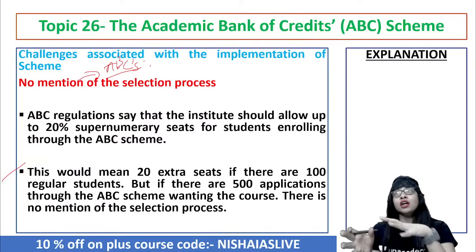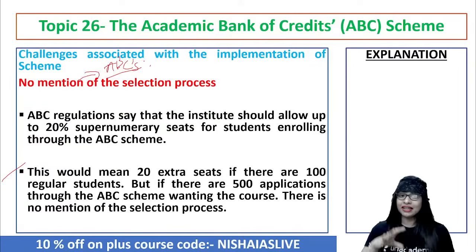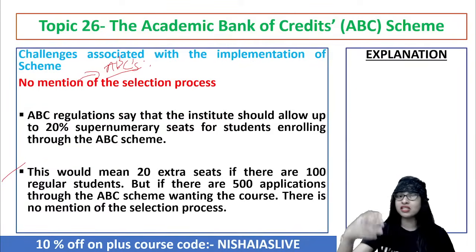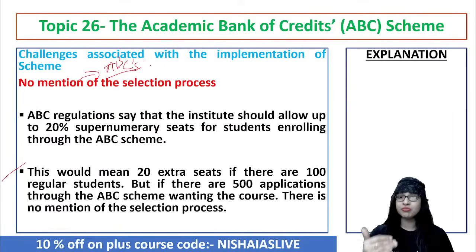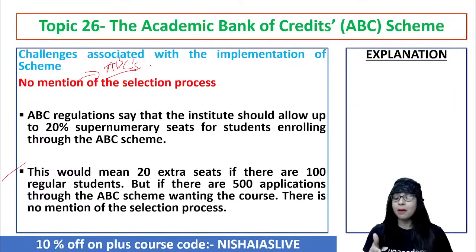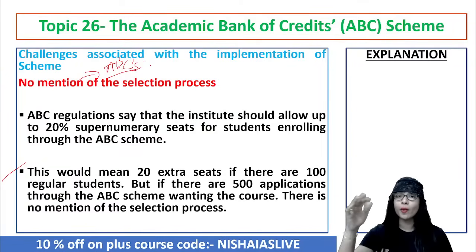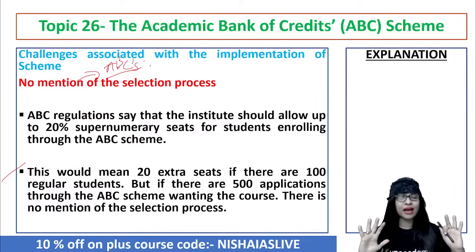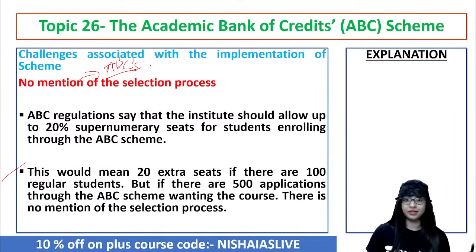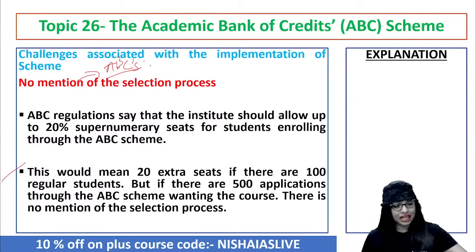That is true actually. See, to some extent all the things are good. But with regard to the implementation of the so-called ABC scheme, though all these things are very good to see on paper, when it comes to implementation, of course, there are challenges or issues. But after understanding the real issues and challenges, and after doing proper research, finding a way forward, a solution to overcome them, is what we have to do. And that is what we are trying to do at the earliest. So then before implementation itself, we'll be able to at least showcase it in the best manner. You understand?